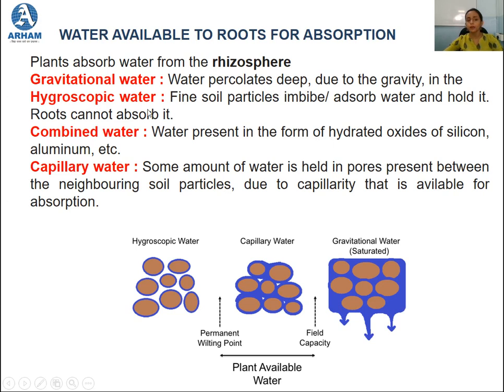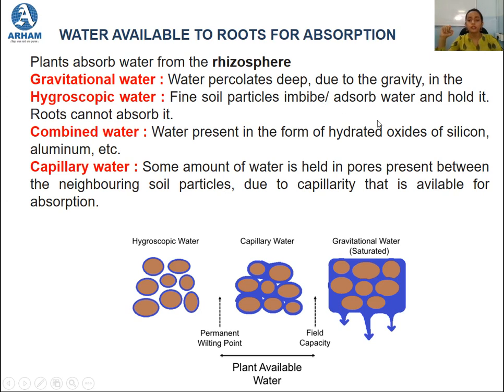The hygroscopic water, what do you mean by hygroscopic water? Hygroscopic water is when fine soil particles imbibe or absorb the water and hold it. Okay, and the roots cannot absorb this water.